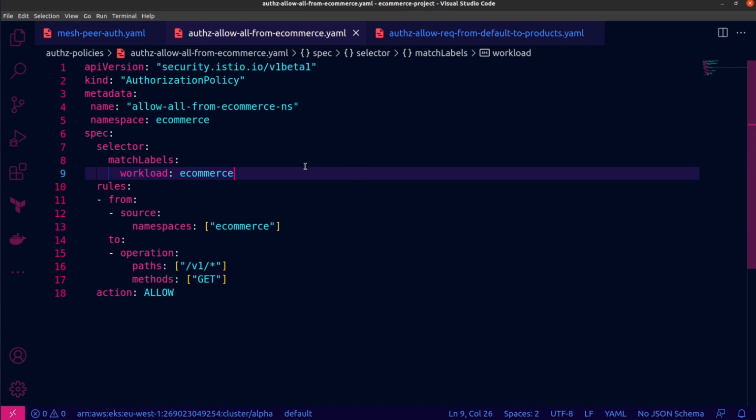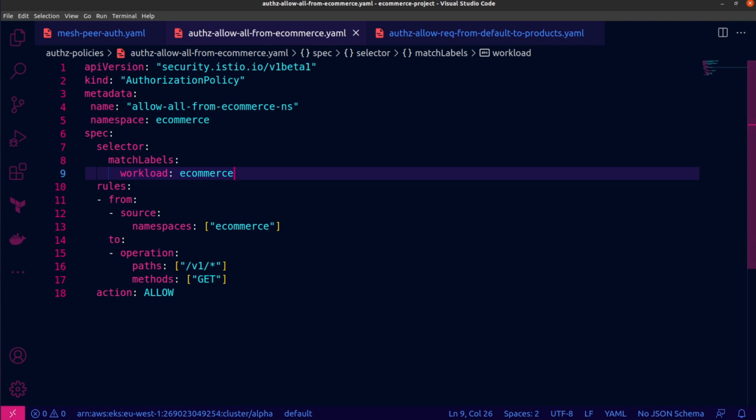Now, the rules can get a little bit complex depending on how you want to define them. You can essentially create rules with properties from, to, and when. In my case, I'm only going to work with from and to. The from field can be a principal, namespace, or an IP block, and it specifies where the request is coming from. In short, it's source. The to field is where you detail the operations of the request, like the host or the method. And the method would be your typical CRUD-based operations like get, post, put, or delete that you would run when working with an API of some sort. And the when field specifies conditions that have to be met after the rule has matched the request.